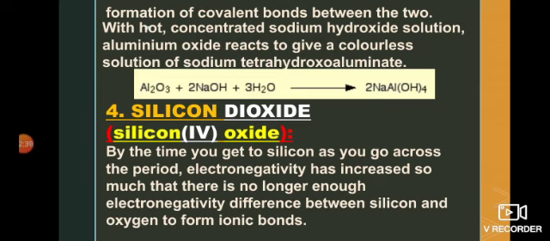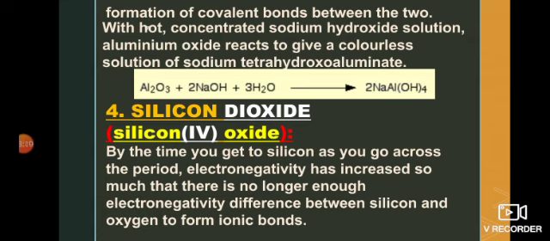When aluminium oxide is treated with hot concentrated sodium hydroxide solution, it results in the formation of a colorless solution of sodium tetrahydroxoaluminate, which is a complex. Aluminium oxide is treated with sodium hydroxide in the presence of water. In this reaction, aluminium oxide acts as an acid, and this shows the acidic side of its amphoteric nature.